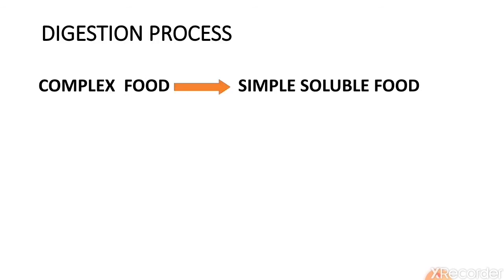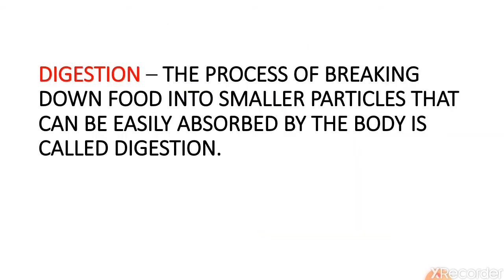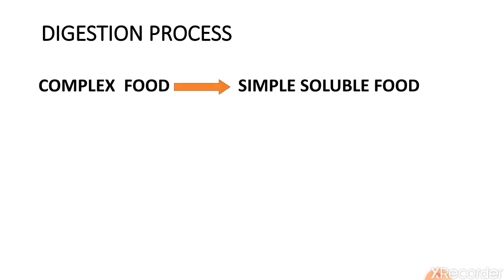The organs which help in digestion are called digestive organs. And the organs that help in digesting food form a system. That system is called the digestive system. Like in our body, the respiratory system is there, the excretory system is there, the skeletal system is there. Like that, to digest the food, whatever organs work together and form an organ system, that is called the digestive system.